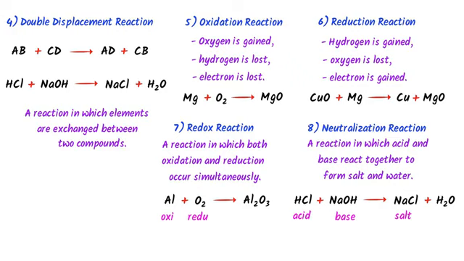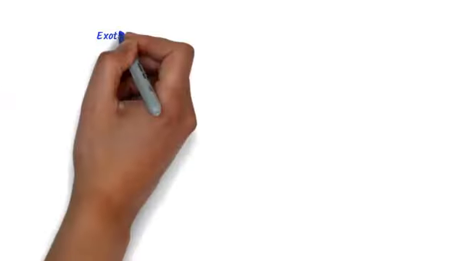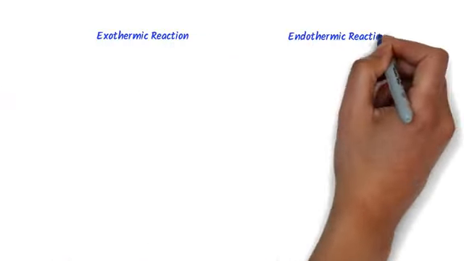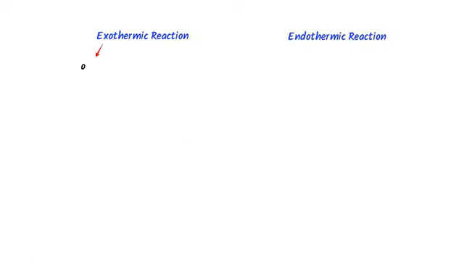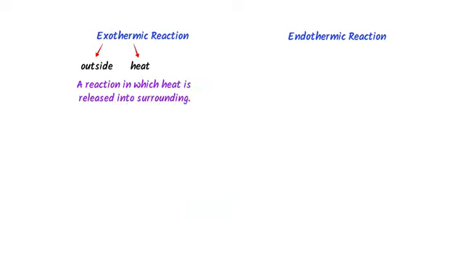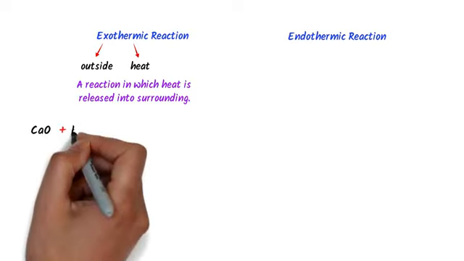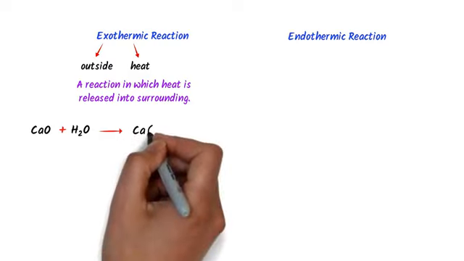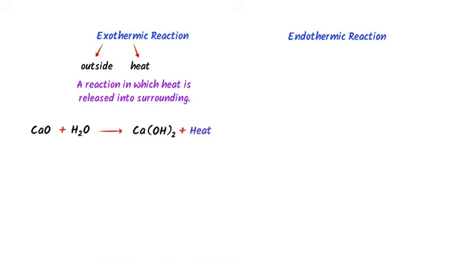Here, let me teach you one bonus concept. Remember about exothermic reaction and endothermic reaction. The word exo means outside, and personally I say exo means exit, and the word thermic means heat. So a reaction in which heat is released or given off to the surrounding is called exothermic reaction. For example, calcium oxide plus water react together to form calcium hydroxide plus heat. This is exothermic reaction in which heat is released.